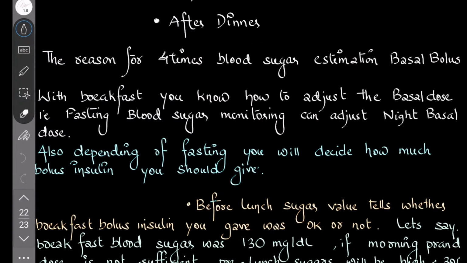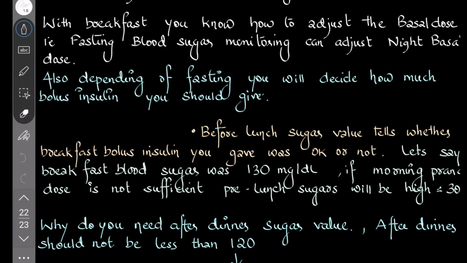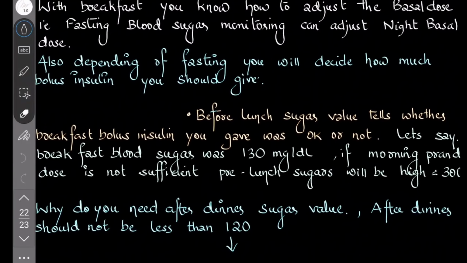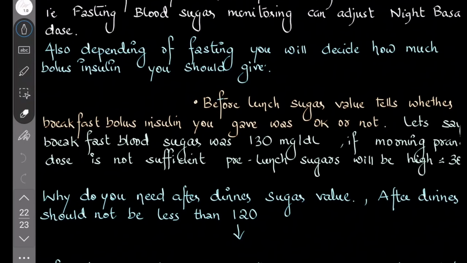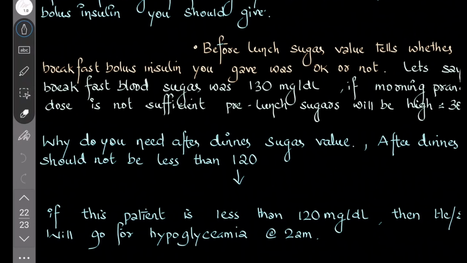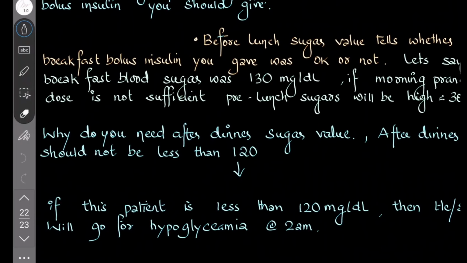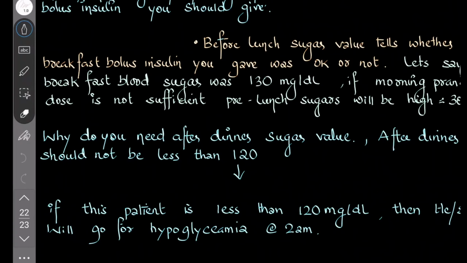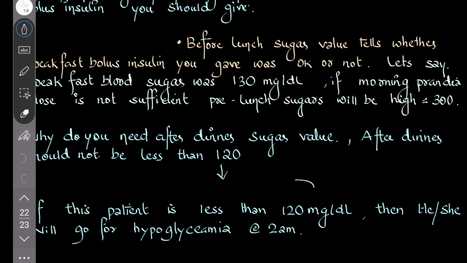That's simple. The before-lunch value tells whether the breakfast bolus insulin you gave was okay or not. Let's say the breakfast blood sugar was 130. If the morning prandial dose is not sufficient, the pre-lunch sugar will be high. Why do you need the after-dinner sugar value? After dinner the sugar should not be less than 120, because if the sugar is below 120, at 2 a.m. the patient will definitely go into hypoglycemia. Okay.